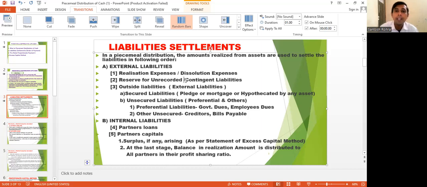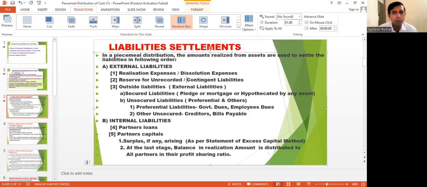It should be known to the partnership firm, and some amount of reserve is to be kept for that. Some amount is to be reserved for the unrecorded and contingent liability.